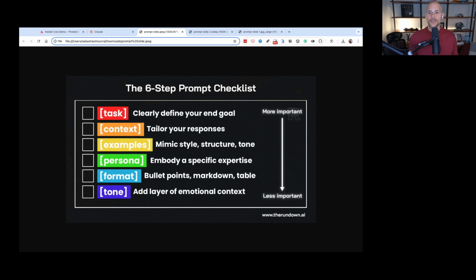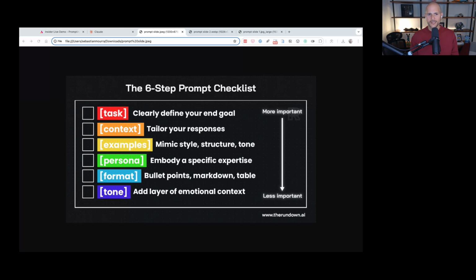But for now, I just want you to have a general idea so that anytime you write a prompt, whether this is a prompt that you write in Alphana or directly in ChatGPT or Claude, you're going to want to have certain elements in it to make sure that it produces the content the way that you want it to. The first one is the task. Like, what is the end goal that you want out of this, right? And you want it to start with a clear action item. For example, generate, summarize, create, right? These are things that you want to start off your prompts with.